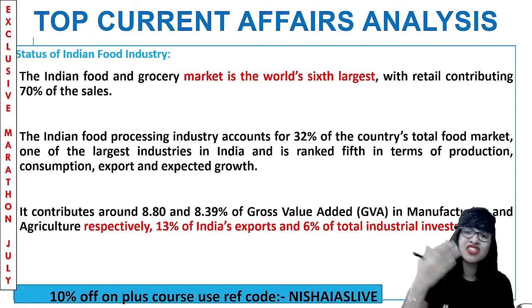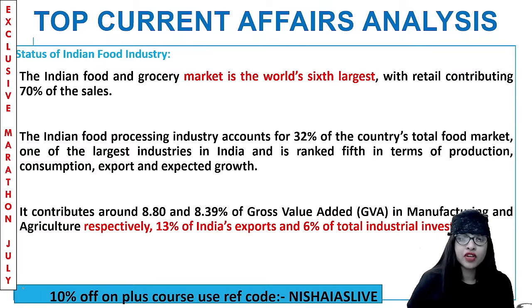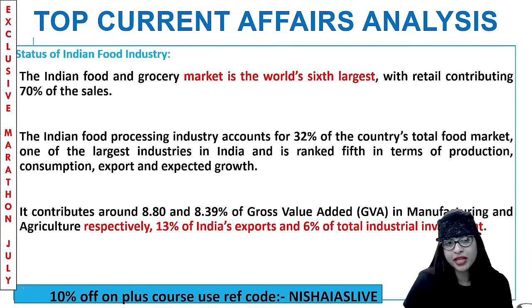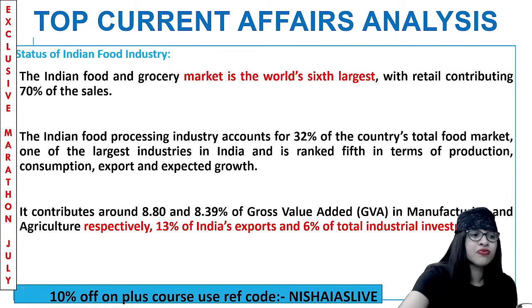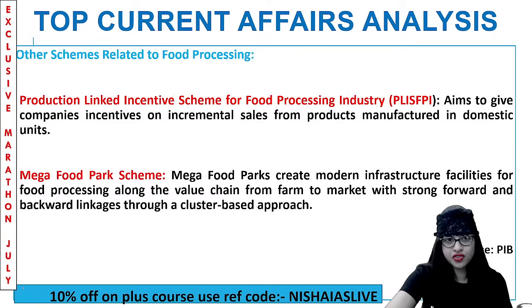And with regard to the GVA, gross value added, where are we? We contribute around 8.80 and 8.39 percent of the GVA in manufacturing and agriculture. Clear? So much of potential we have here with regard to India. So we have to really focus on this food industry, right?